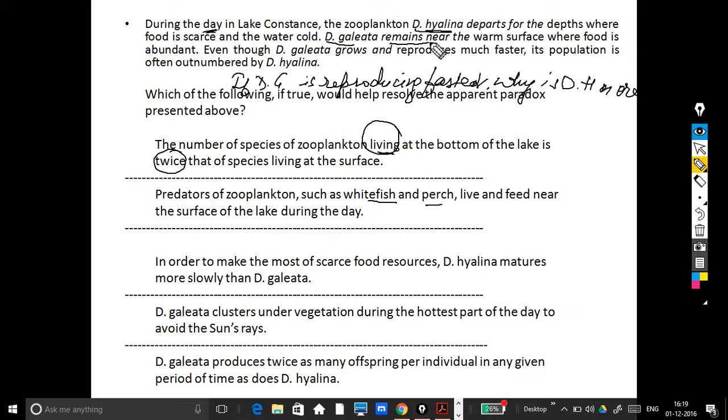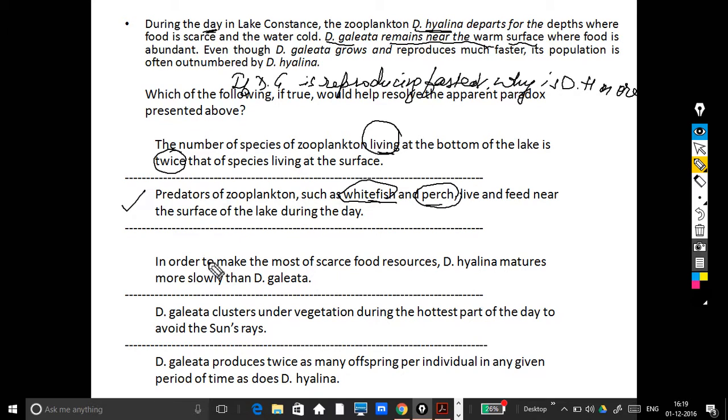DG remains near the warm surface. So if DG remains near the surface, then obviously these predators would be feeding on them. They would be killing them. So yes, I can make this out that that is why DG is lesser in number and DH is more. So this could be one of the possible reasons. Let's keep it for a while.